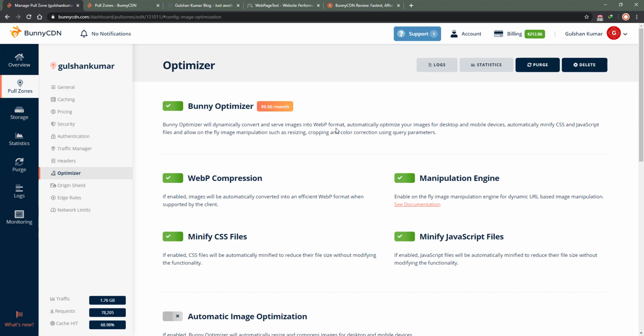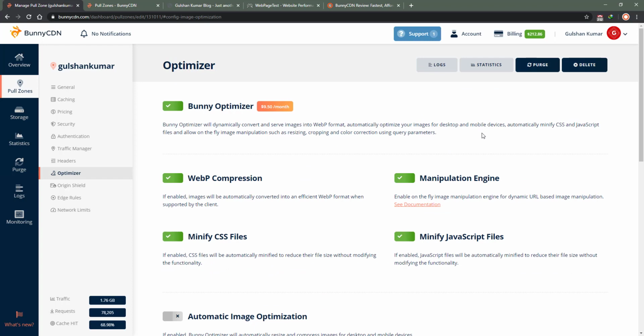Now it doesn't matter if I'm serving 10,000 images or 1000 GB of bandwidth, the pricing is fixed for me, $9.50. It also comes with WebP compression, a manipulation engine, and minify CSS and JS. These are quite useful things, I think.